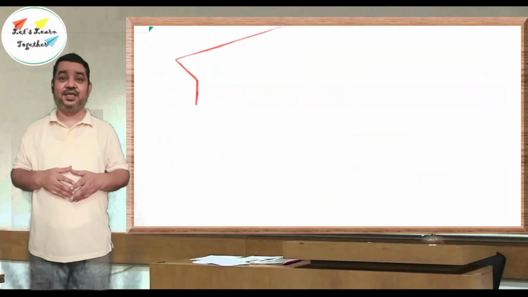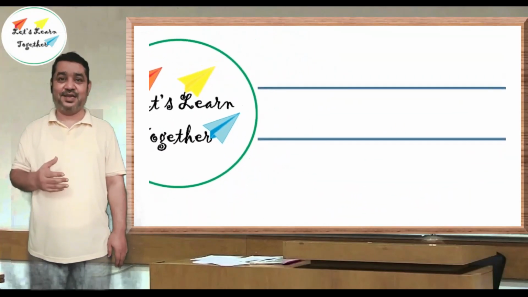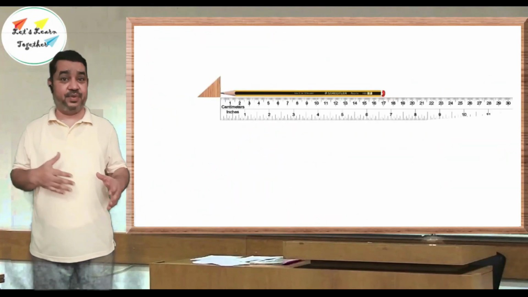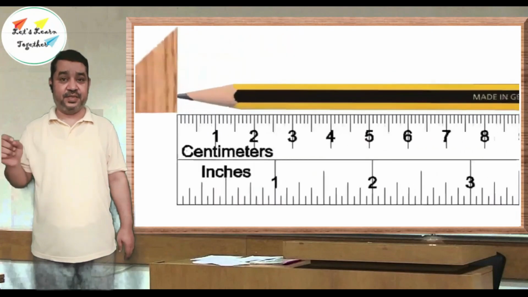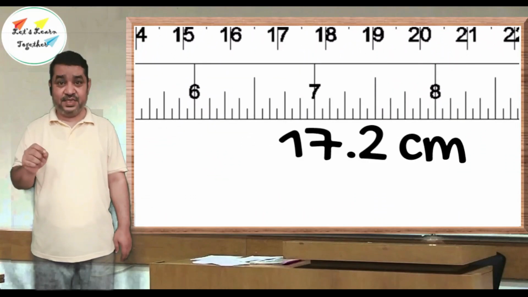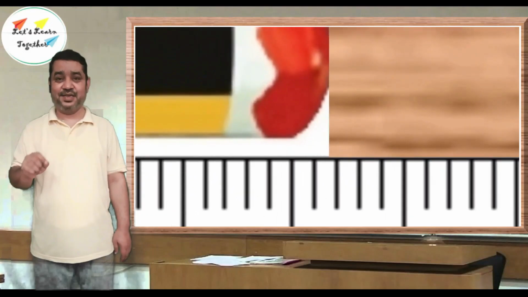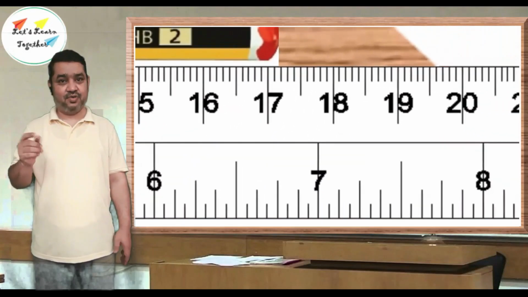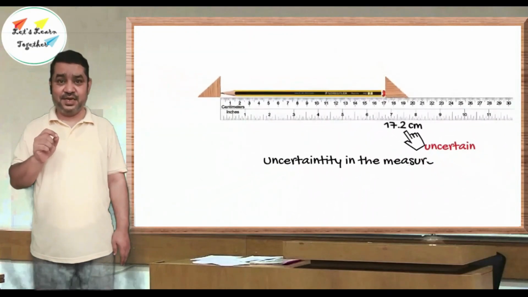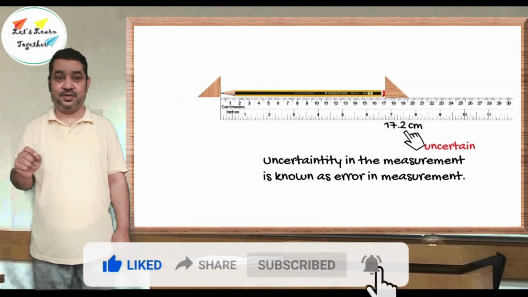So to understand the errors in measurement, let's learn together. I will start with a very simple example which I have taken in my previous video. Here the length of the pencil we measured as 17.2 centimeter. But if we see closely, the digit 2 is uncertain. It could be 17.18. So this uncertainty in the measurement is known as errors in the measurement.